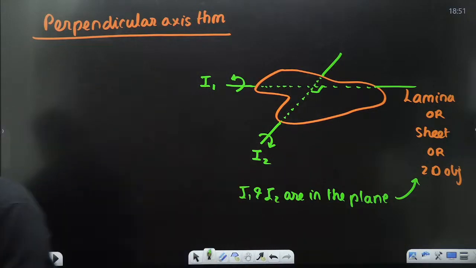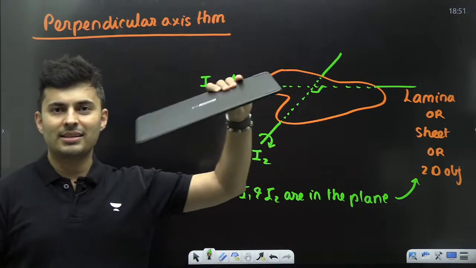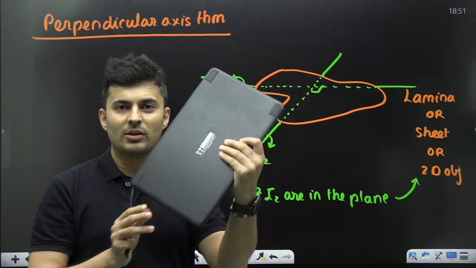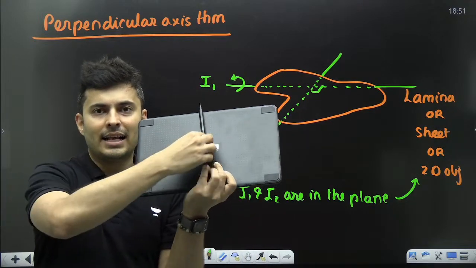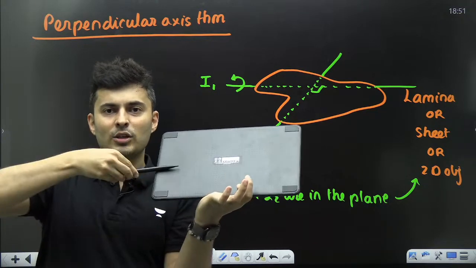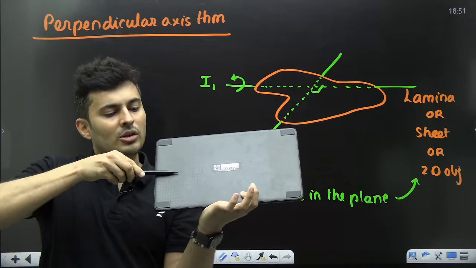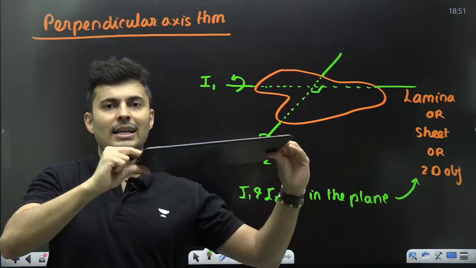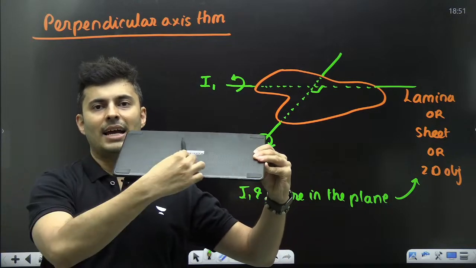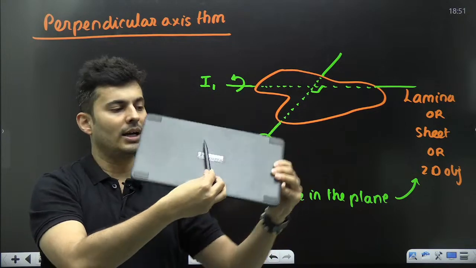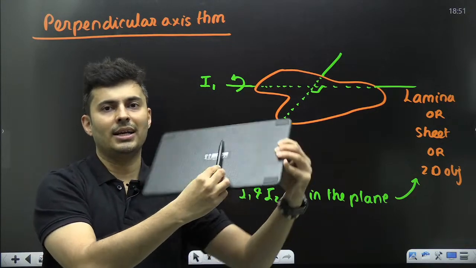Are you able to see this laminar body? One of the axes is in this plane, the other axis is perpendicular to this plane. If this is the axis, that means I am rotating it like that. If the axis is like this, that means I am rotating it like this.